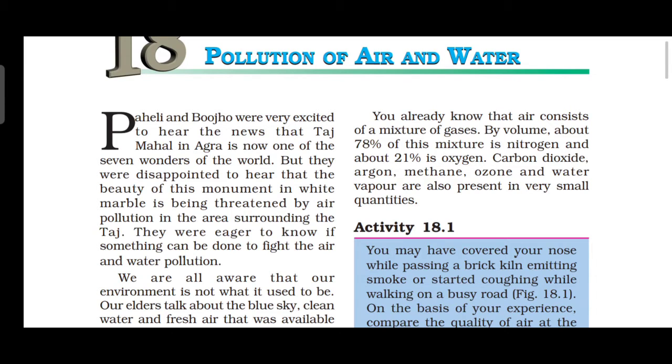So we ourselves feel the impact of falling quality of air and water in our lives.